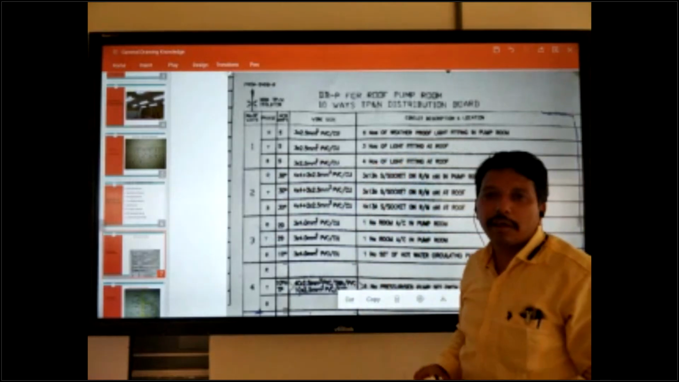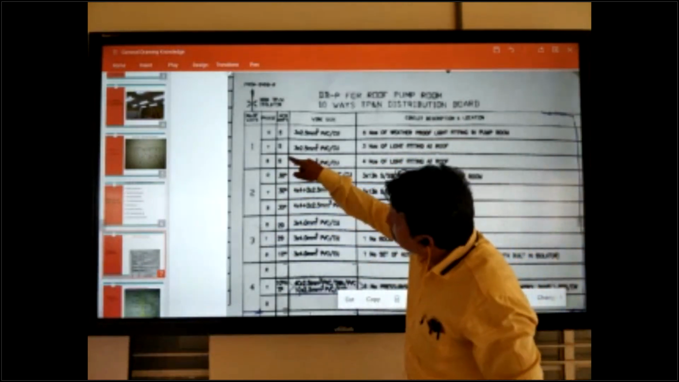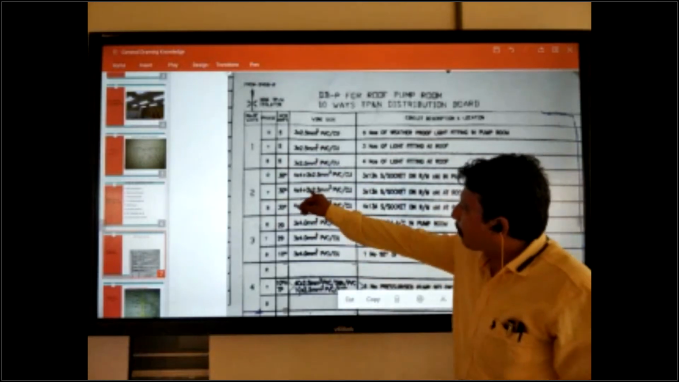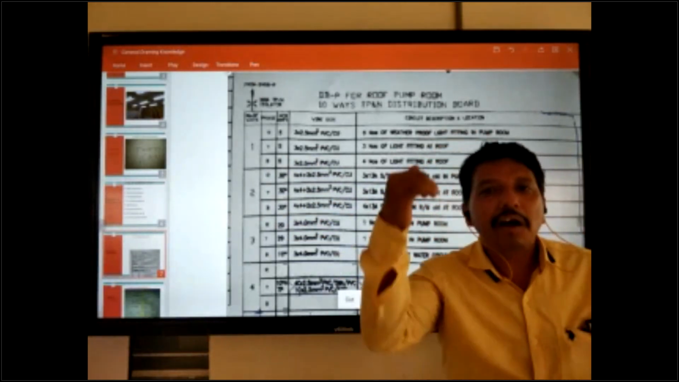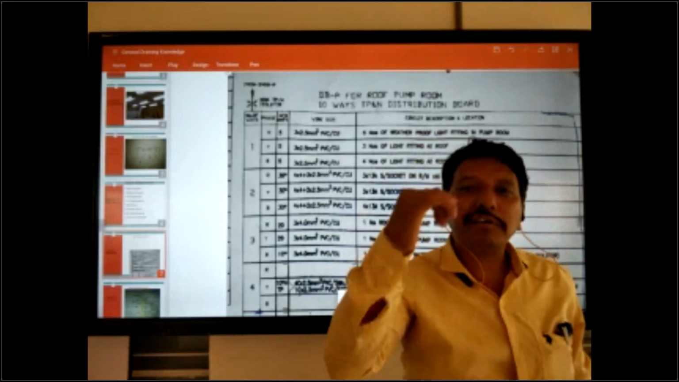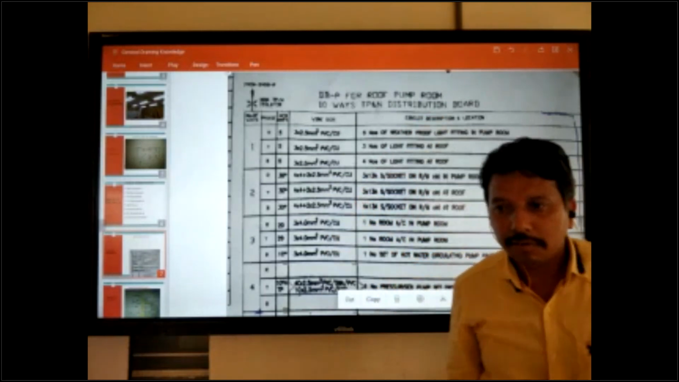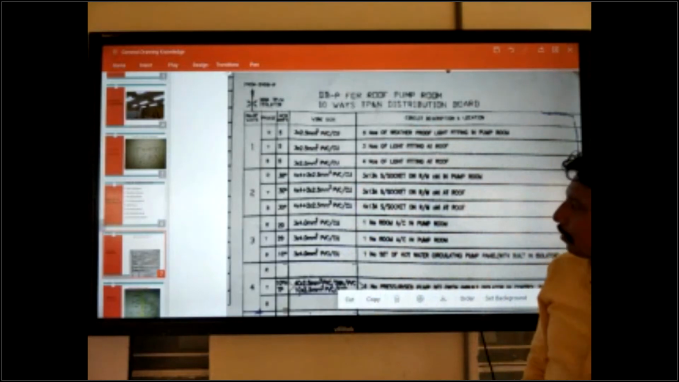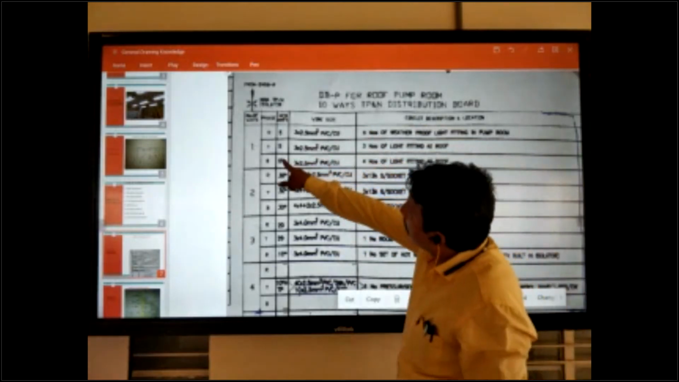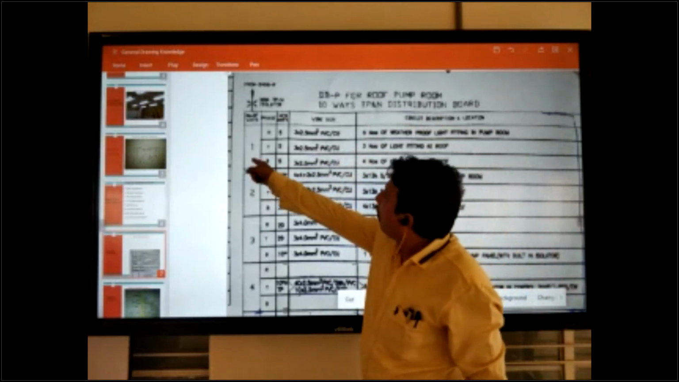Clear about this one, okay? So many confusions come here. So star means ELCB or RCCB. No star, normal MCB. Clear of this one. So next one, first one clear.